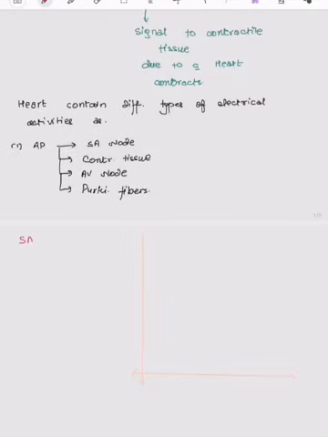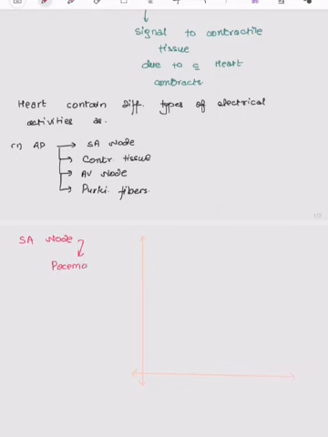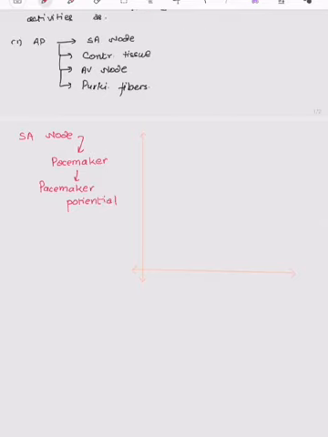As SA node is a pacemaker of heart, it has pacemaker potential, which means it itself produces the electrical signals to generate a contraction in other tissues.